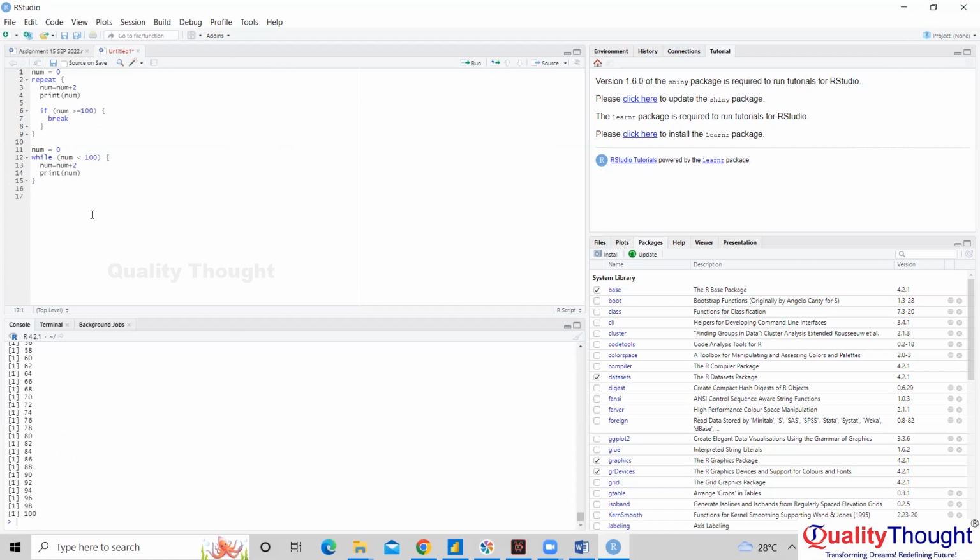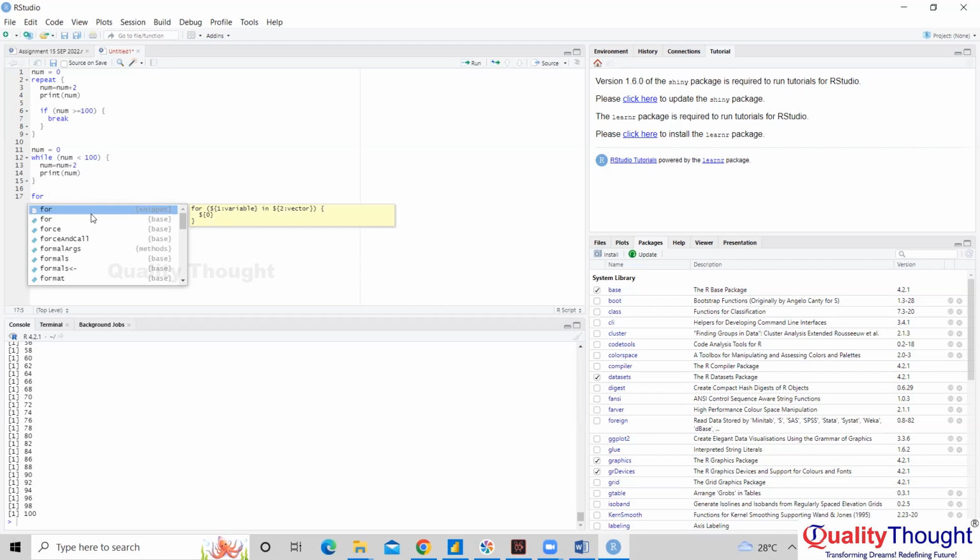Now the same thing we'll do using for. For will have its conditions, isn't it? So I'll say for. I'm just thinking how do we do it here.